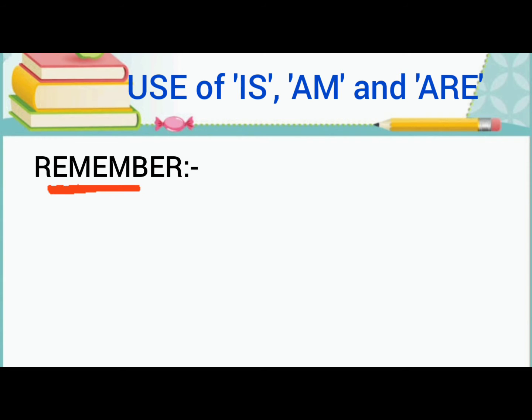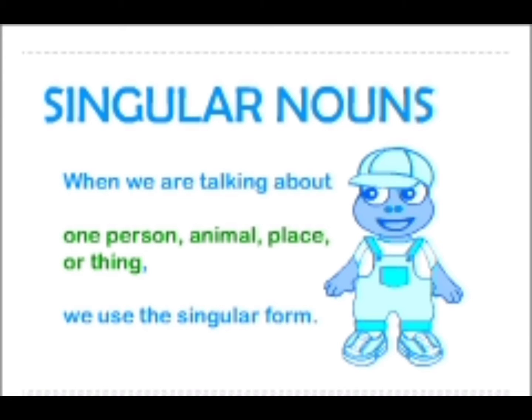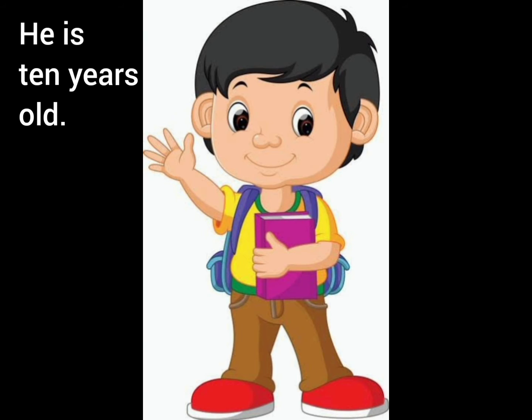We have to remember some important points. First point, is is used with he, she, it and singular nouns. So what is a singular noun? It refers to one person, place or thing. Let's see some examples.